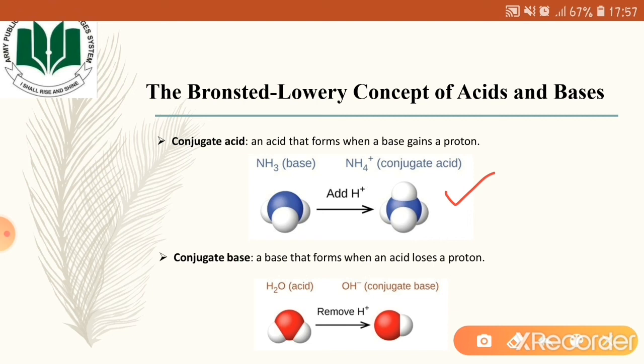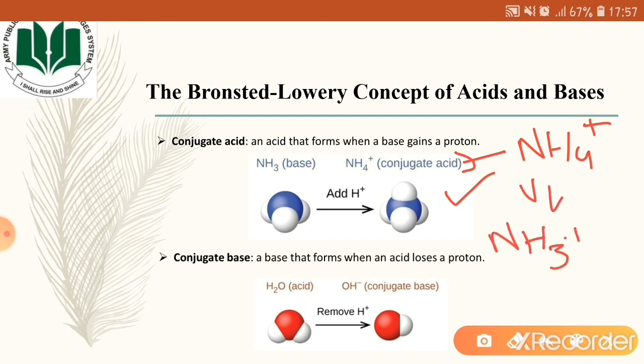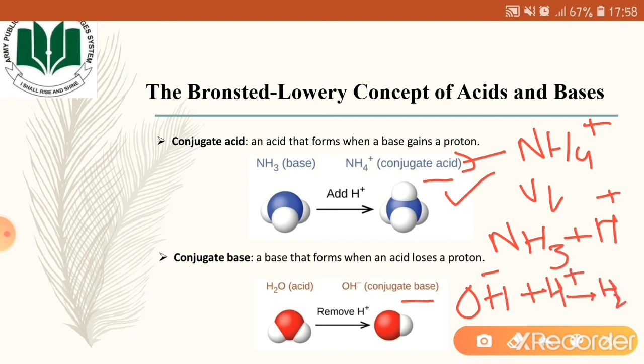It's because the ammonium ion has a tendency to donate this proton and convert into the ammonia molecule again. Therefore we are considering it as an acid. Similarly, for hydroxide ion, we are using the term conjugate base because this base has a tendency to accept proton and convert back into the water molecule. Since the Bronsted-Lowry bases are bases that accept protons, here we are referring to this hydroxide ion as a conjugate base.